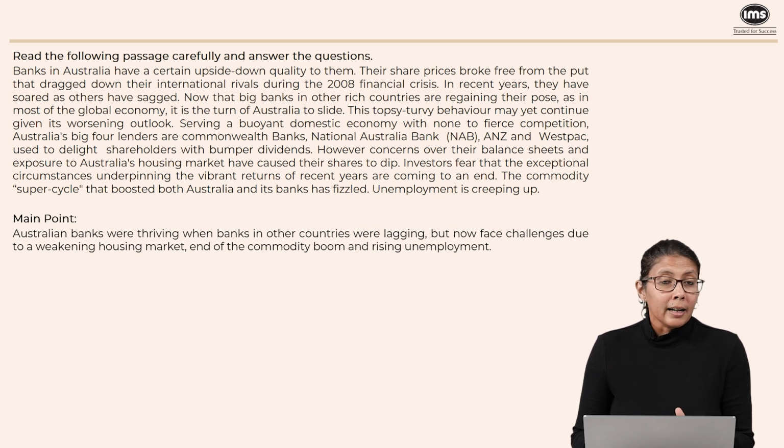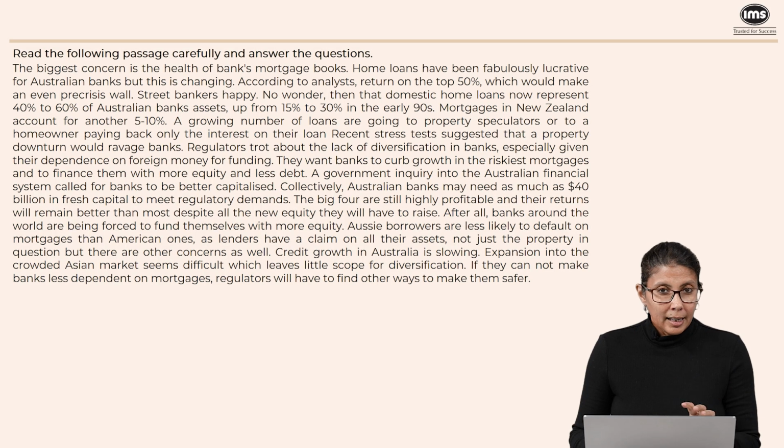Now let's look at the second half. Again, it was actually just one paragraph, but we've just broken it up so that we can read it easily. Now here, let's start with the first sentence and then we'll see how far we can get without getting confused. The biggest concern is the health of the bank's mortgage books. Now mortgage is basically housing loans. Home loans have been very lucrative in Australia, and because they were very lucrative for the banks, the home loans are actually a big part of the bank's portfolio.